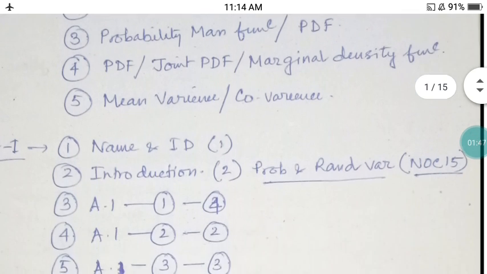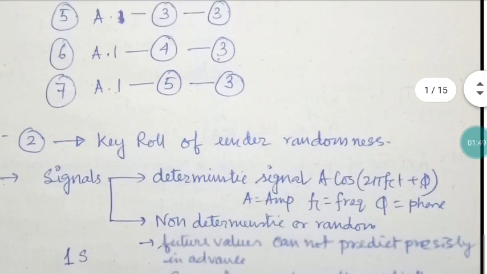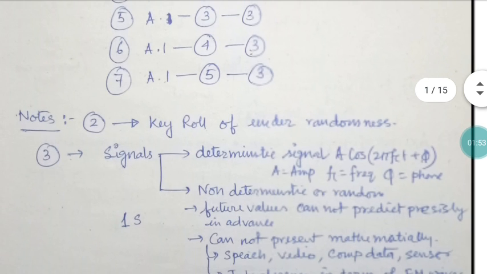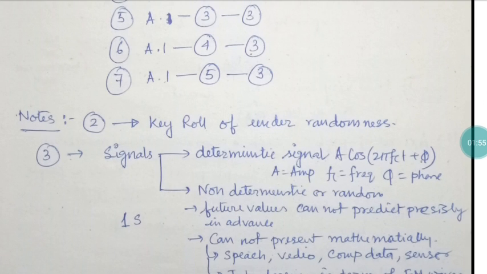Now our topic for today, number one, is the key role of randomness. If we consider the class of signals, what are signals? Signals means a waveform, but not any waveform can be a signal. What is the difference between signal and noise?